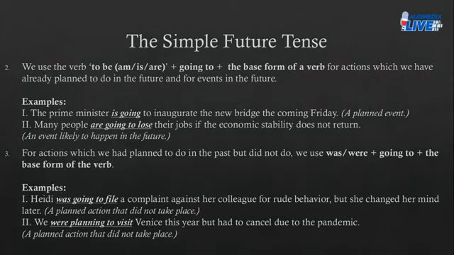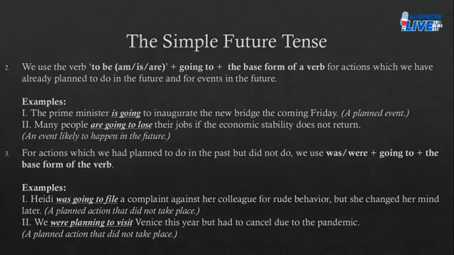Look at example number one under rule number two. The Prime Minister is going to inaugurate the new bridge the coming Friday. Instead of saying this, you could also say, the Prime Minister will inaugurate the new bridge the coming Friday, right? Both ways, it's fine.